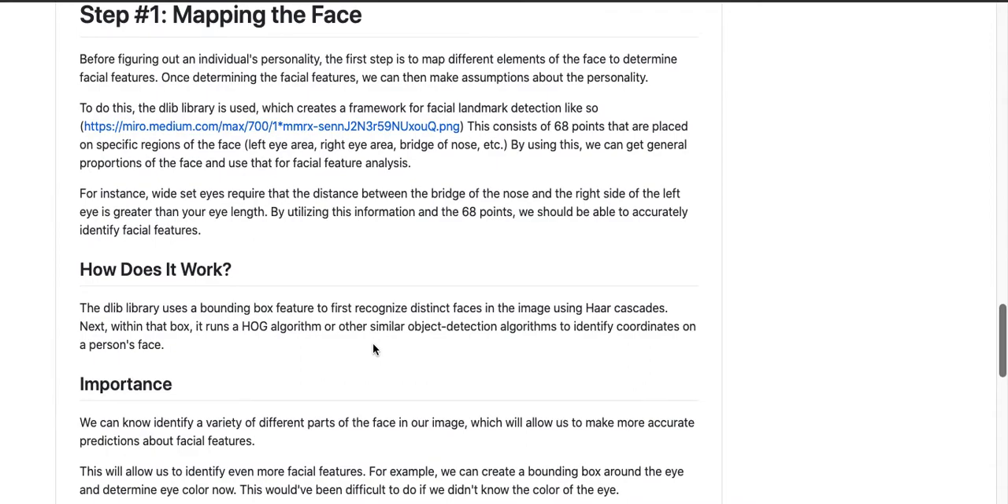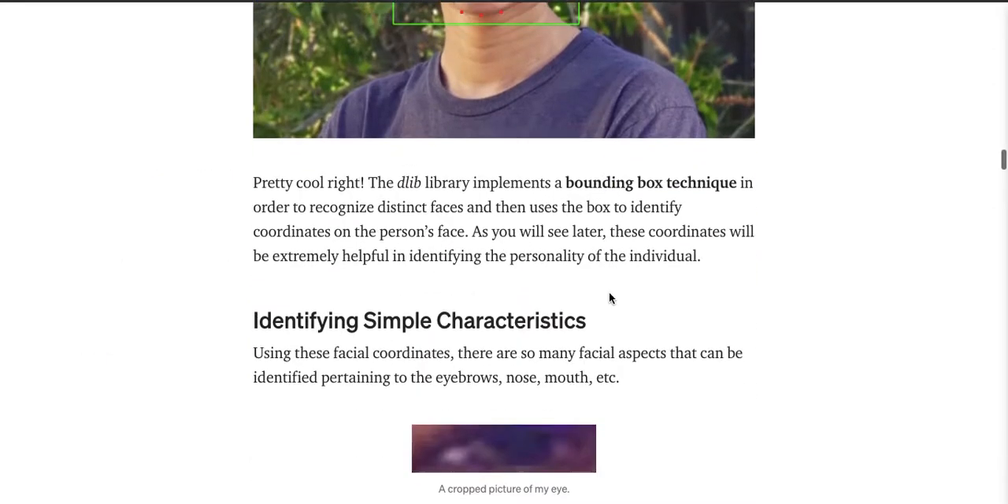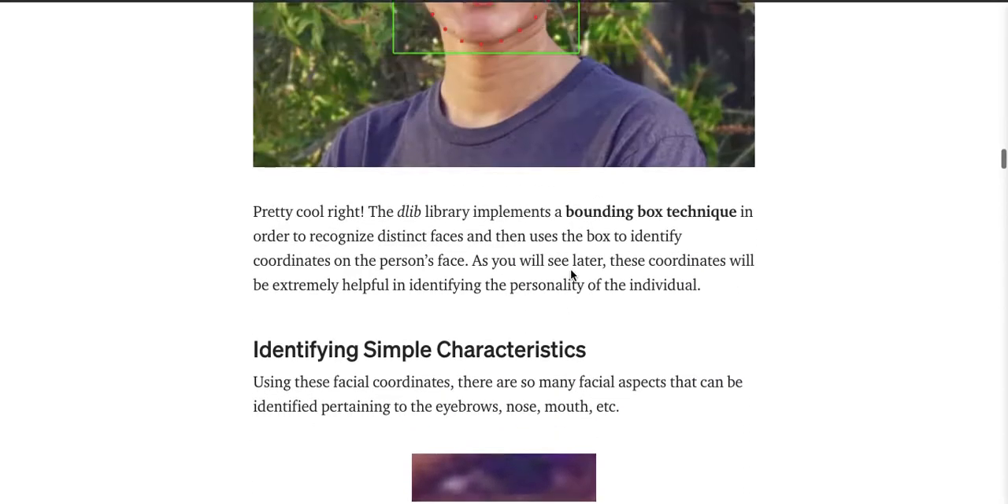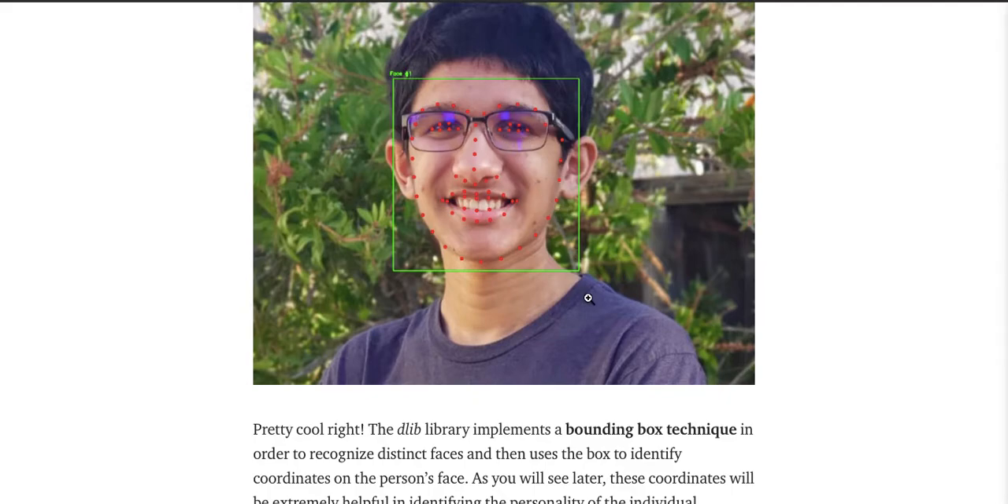There are a lot of different facial characteristics that you can get from this. Over here you can see that we can get the distance from the bridge of the nose to the right side of the left eye to get your eye length, and even whether you have wide set or close set eyes, which means the bridge of your eyes is smaller than other individuals'. Also, although this image is a bit grainy, this is a cropped image of my eye using just these coordinates.